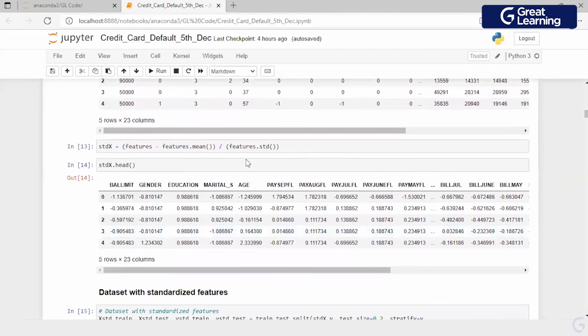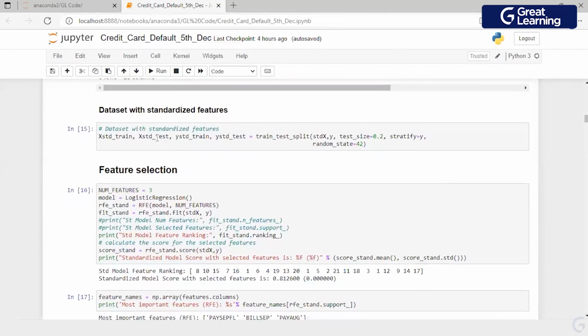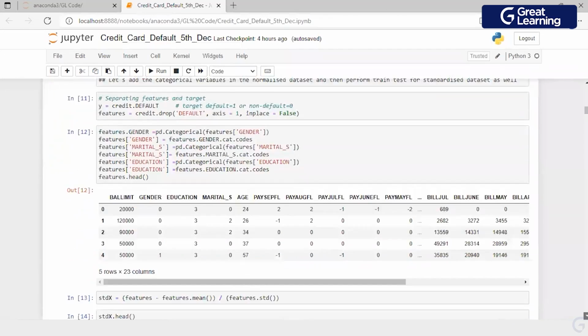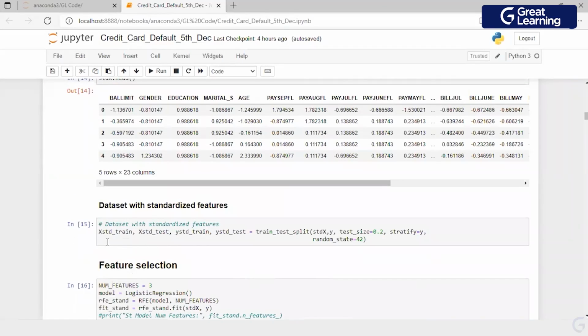I have standardized the features by using an STX, right? I can use the standard scaling way also. I just thought I'll let you know that this is the internal formula which is being used. I'm sure you would have seen this formula whenever we are doing a Z transformation: the features minus the mean value, divided by the standard deviation. So this is how the features look. Now I have created one data set which is X train, X test, Y train, Y test, with the original features. I am creating another data set with the standardized features, which I'm just calling XSTD.